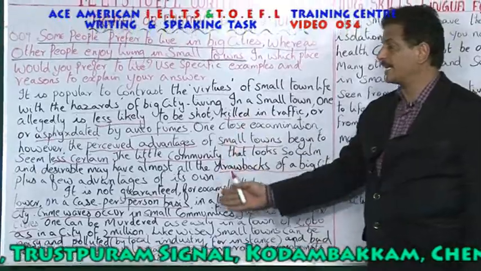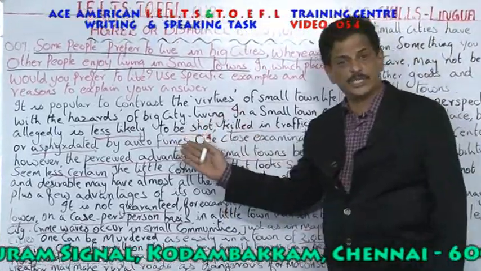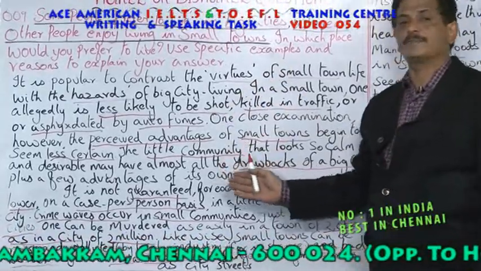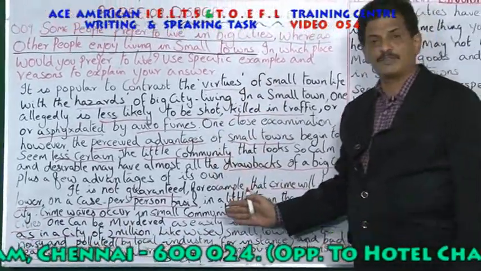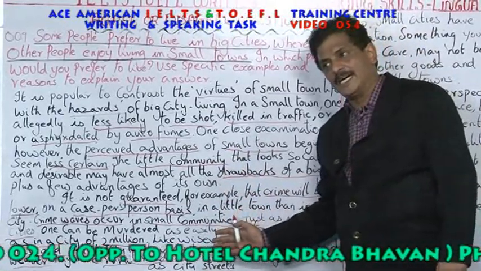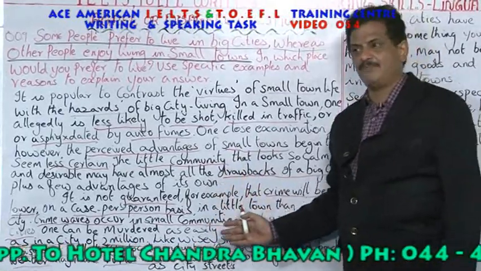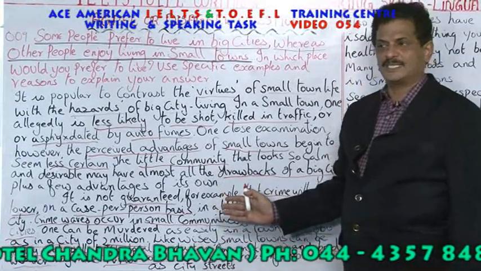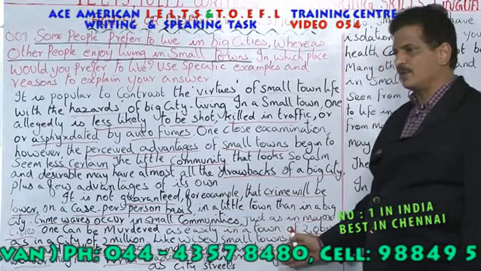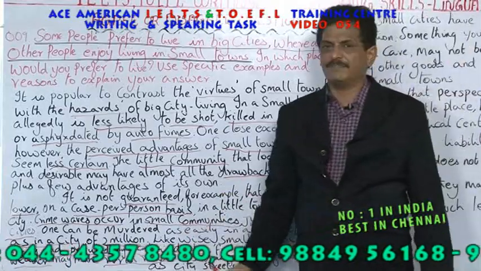So in the first paragraph, he says about the introduction. He says not only in city life, village also we have problems. Then he says with an example of crime. Then he says with an example of what? Accidents. Then he says an example of pollution, because industries are there in the village. Then he says about the problem of roads. So in the second paragraph he says like that.